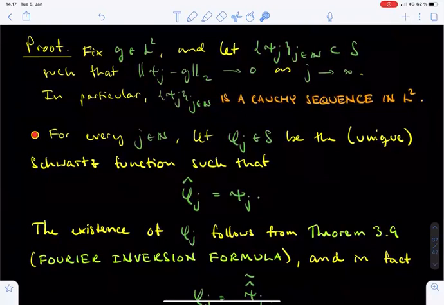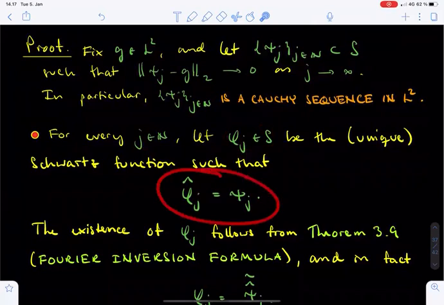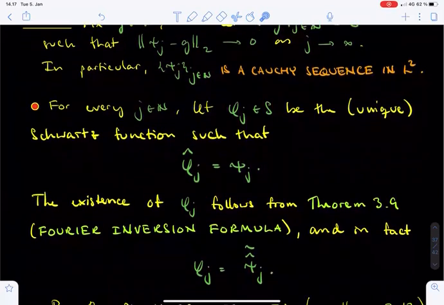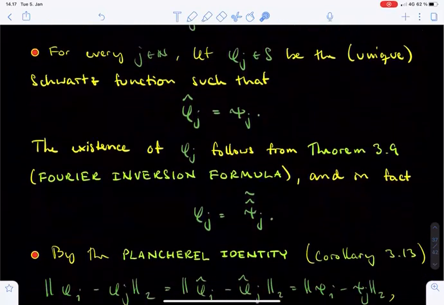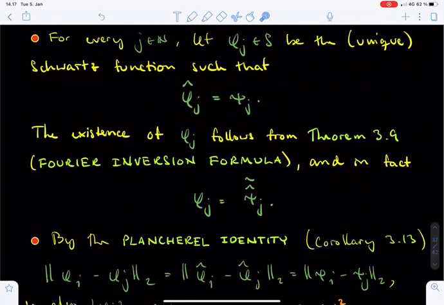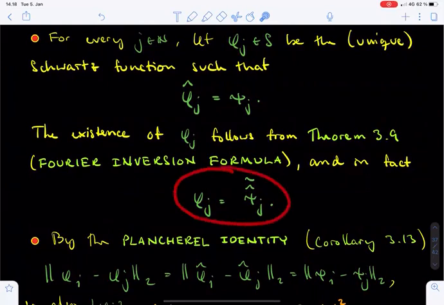Next, we apply the invertibility of the Fourier transform on the space of Schwarz functions. For every function psi j, we pick another Schwarz function phi j whose Fourier transform agrees with psi j. This Fourier transform refers to the basic pointwise Fourier transform. The Fourier inversion formula even gives an explicit expression for phi j, namely phi j equals the tilde version of the Fourier transform of psi j.